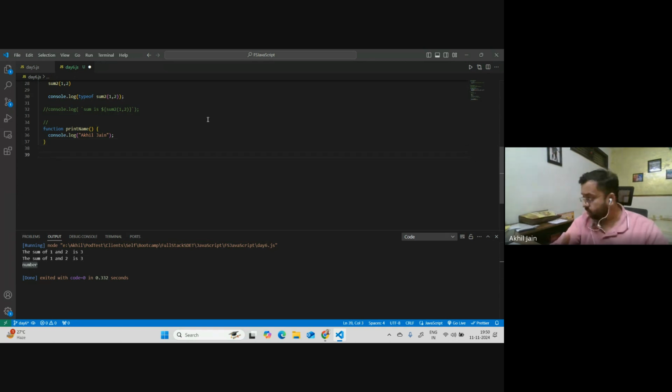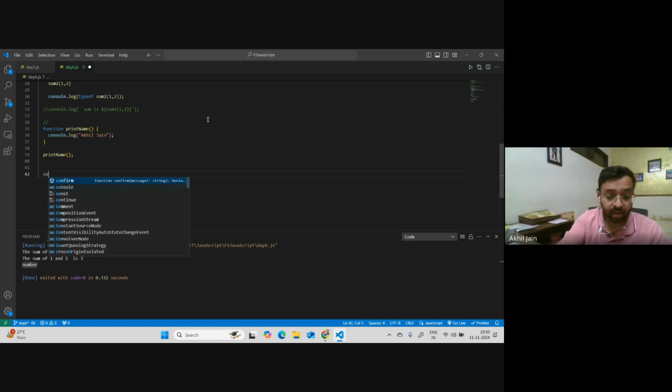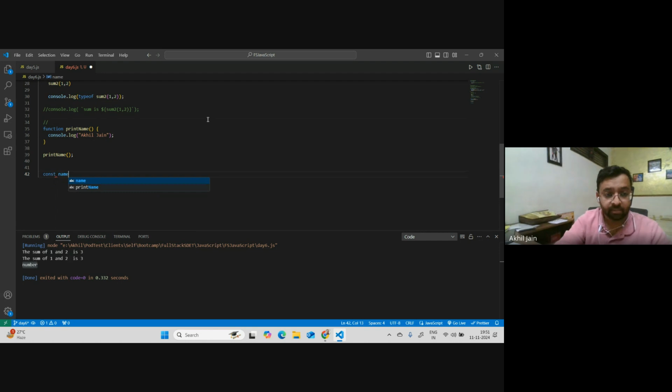To invoke this, just simply call printName, and your function will be invoked. This is function declaration without using any parameters. The second approach is to use function expression, and it will be like, let's say const output equals function, and I will say console.log Akhiljan again.